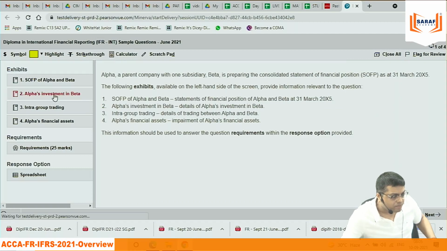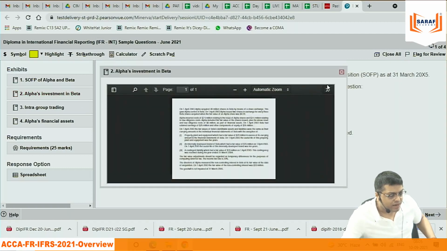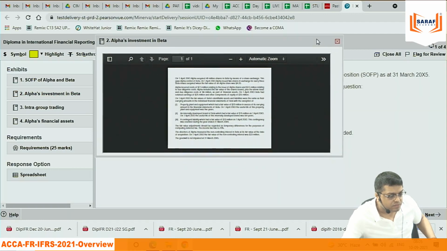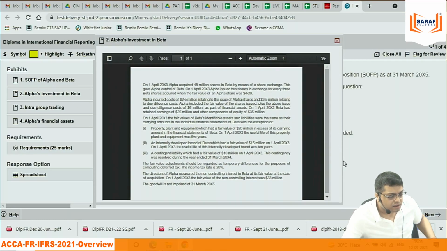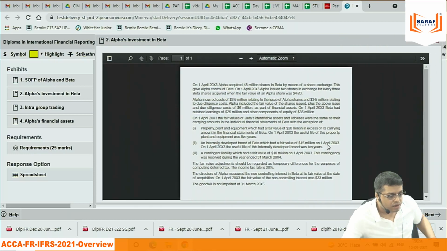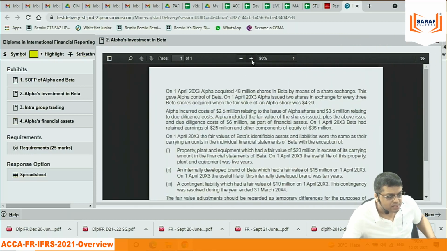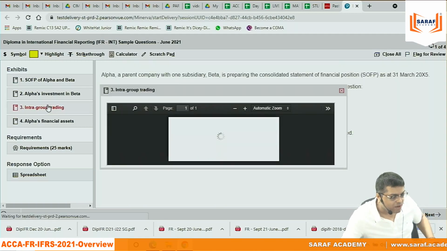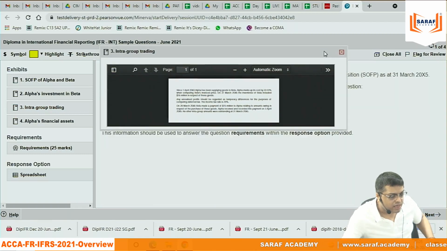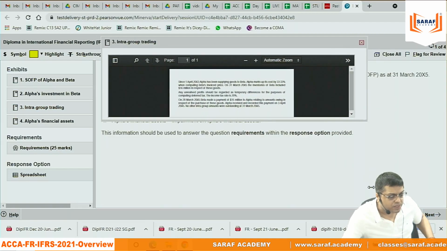Then they have given when Alpha company purchased the shares of Beta, the details, cost of investment and all that. Then they have given the intra-group tradings between the 2 companies.